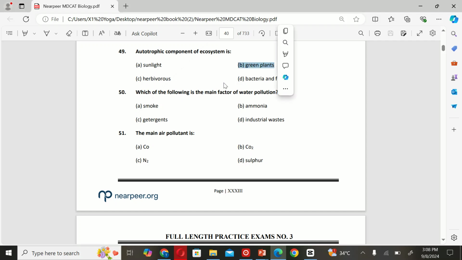Green plants. The next MCQ: which of the following is the main factor of water pollution? A. Smoke, B. Ammonia, C. Detergents and industrial waste. The correct option is C. Industrial waste. The next MCQ: the main air pollutant is A. CO, B. CO2, C. N2, and D. Sulfur. The correct option is A. CO.